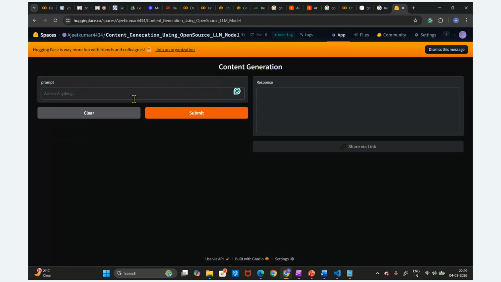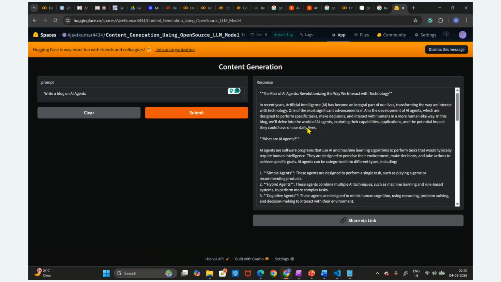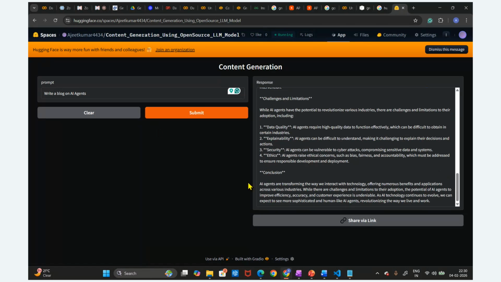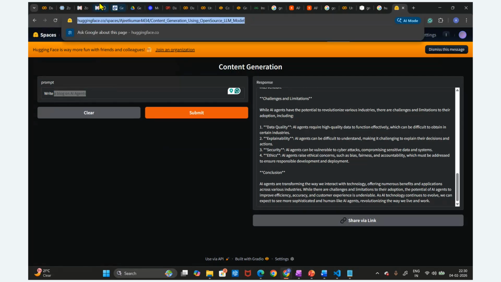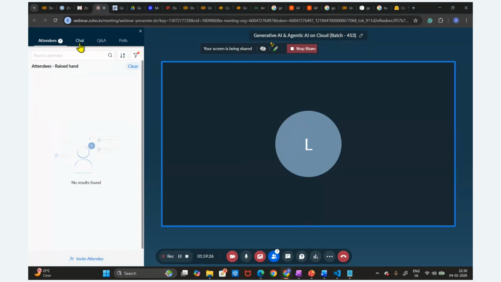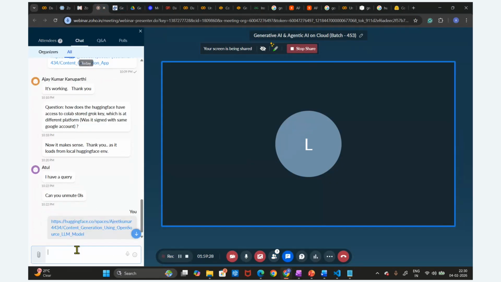Let's suppose I'm going to write one blog on AI agent. So it is going to start and write this. You can see it has written a blog here, and it got the output here. Based upon the prompt, whatever its strength, it is going to write that blog. Now you can access this blog. This is also permanent hosting. We have permanently hosted this application here. We can access it and you can try it.